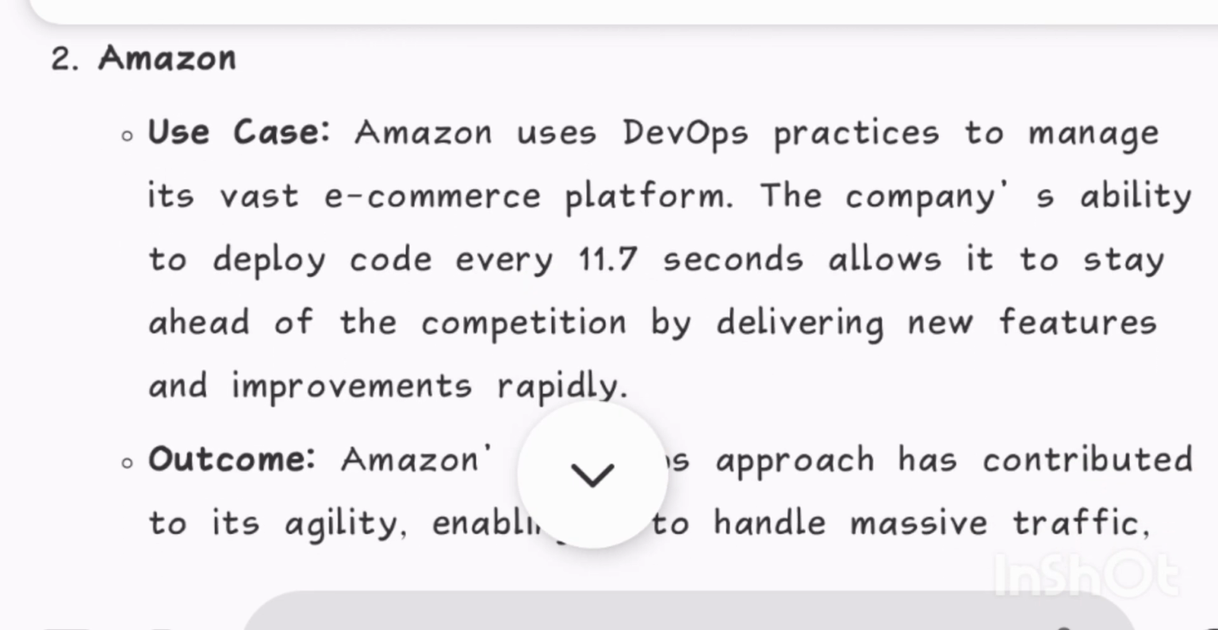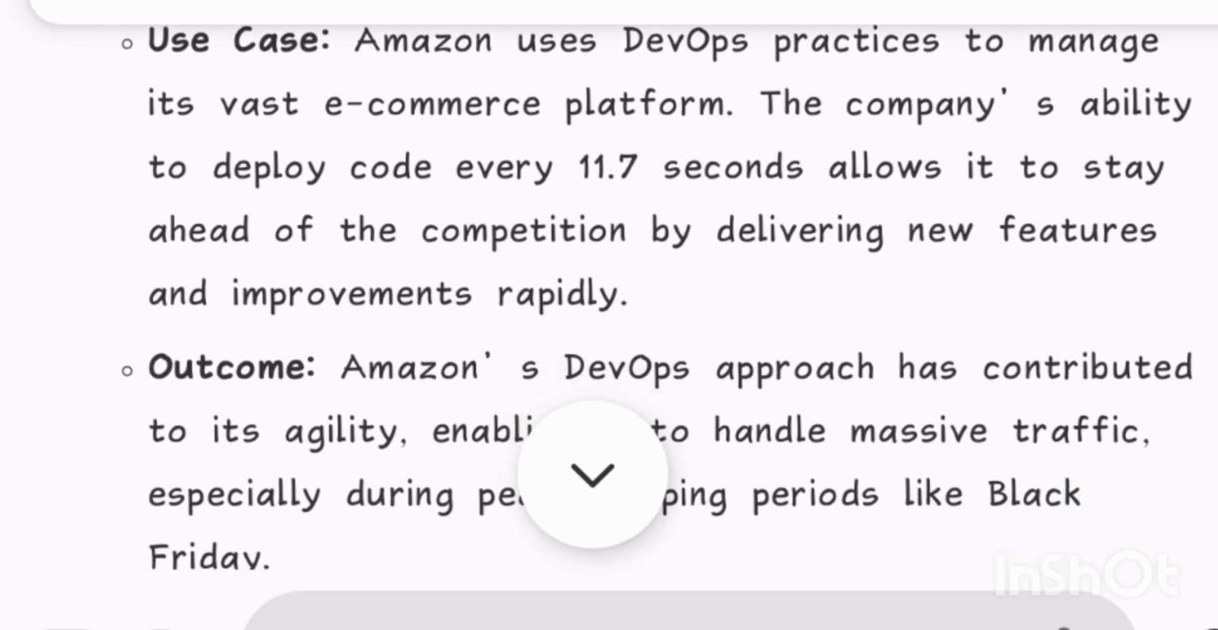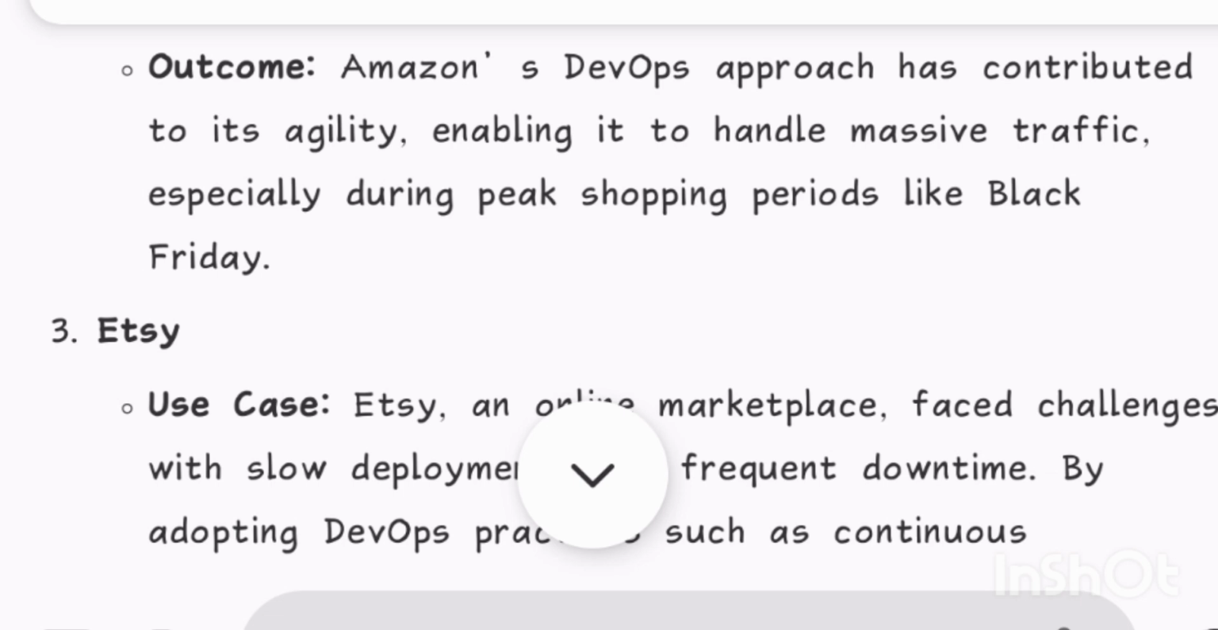2. Amazon. Use case: Amazon uses DevOps practices to manage its vast e-commerce platform. The company's ability to deploy code every 11.7 seconds allows it to stay ahead of the competition by delivering new features and improvements rapidly. Outcome: Amazon's DevOps approach has contributed to its agility, enabling it to handle massive traffic, especially during peak shopping periods like Black Friday.